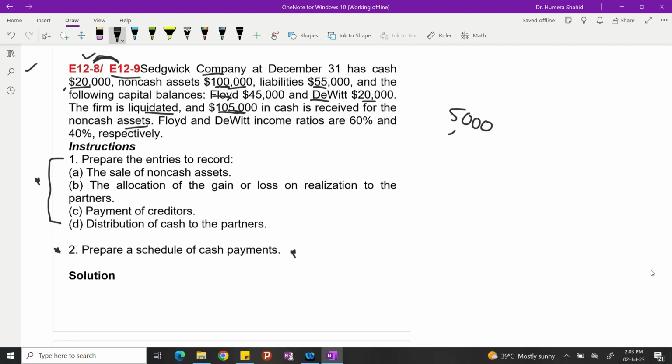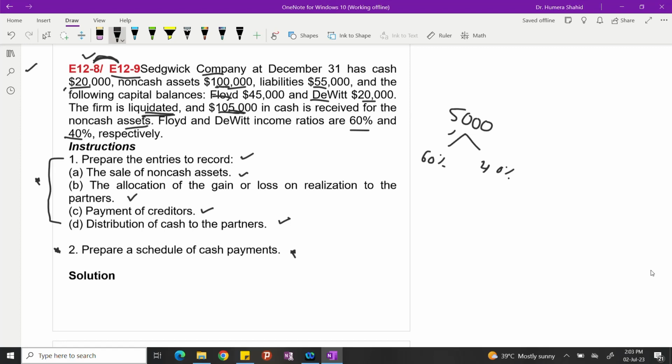Okay, Floyd and David income ratios are 60% and 40% respectively. So this is going to be shared 60% and 40%. What are the requirements? Prepare the entries to record the sale of non-cash assets, the allocation of gain or loss on realization to the partners, and payment of creditors and the distribution of cash to the partners. So these are the steps we usually do for the liquidation, right? But they wrote it to make it easy for us.